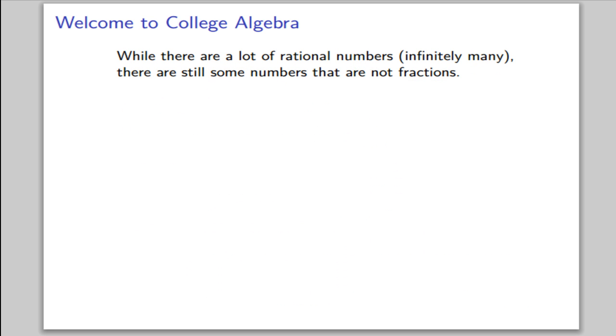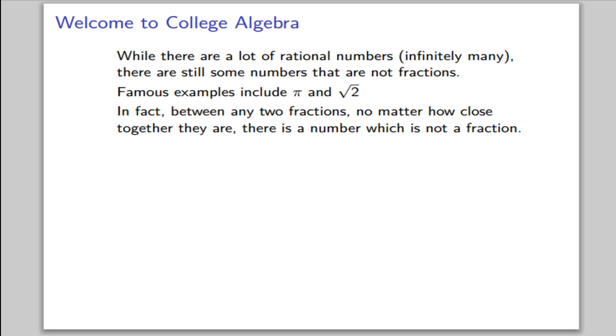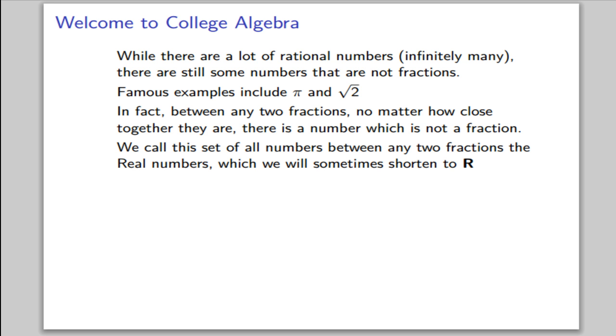And while there are a lot of rational numbers, in fact there are infinitely many, there are still some numbers that are not fractions. Famous examples include pi and the square root of 2. In fact, between any two fractions, no matter how close together, there is a number which is not a fraction. We call this set of all numbers the real numbers, which we sometimes shorten to just R.